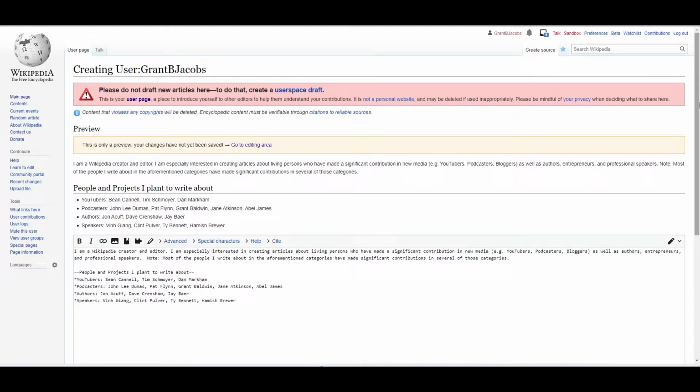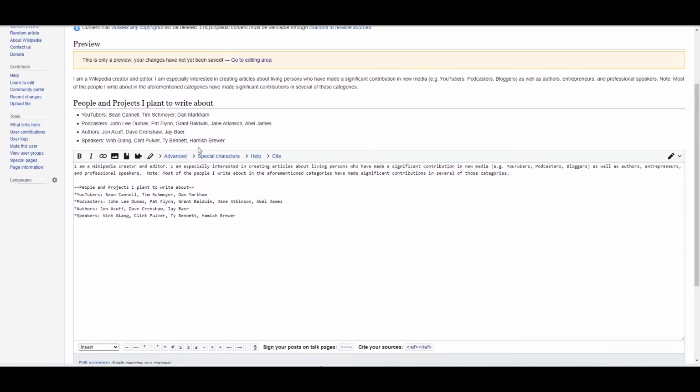Alright, so I finished typing some things up. I just say I'm a Wikipedia creator and editor. I'm interested in these kinds of things, people who've made a contribution in new media, like YouTubers, podcasters, stuff like that. And then I categorize the people who I want to write about. These are people I've already searched. They don't have Wikipedia articles, but in my opinion, they should. I've already gone through notability criteria, and I'm pretty sure all of these people qualify. And so these are potential articles I can write.